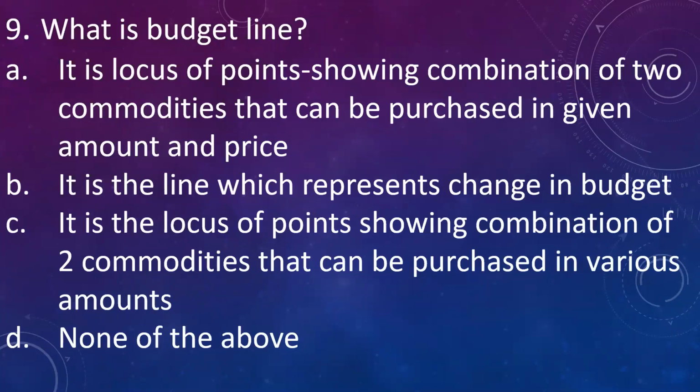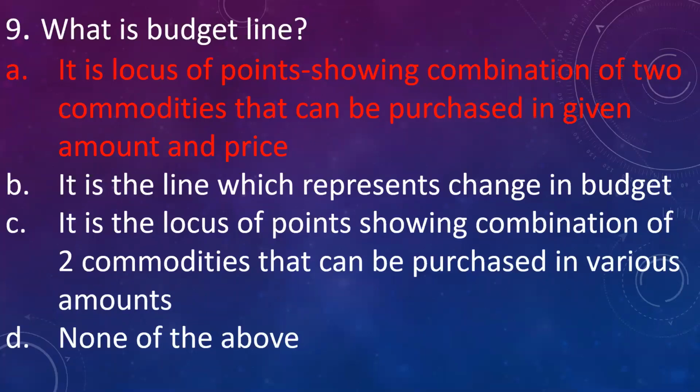A, it is a locus of points showing combination of two commodities that can be purchased in given amount and price. B, it is a line which represents change in budget. C, it is a locus of points showing combination of two commodities that can be purchased in various amounts. D, none of the above. The answer is: the budget line is the locus of points showing combination of two commodities that can be purchased in the given amount and price.